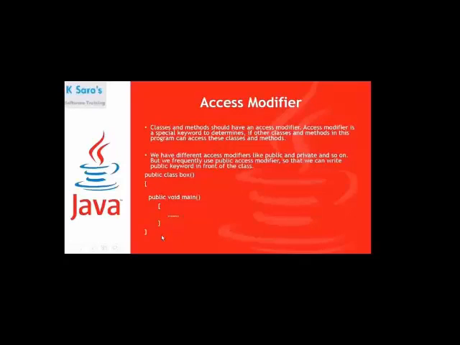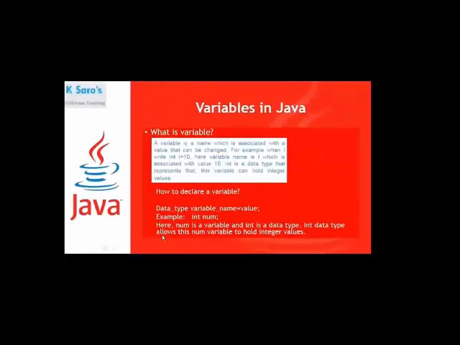Fine. Now the next topic we are going to discuss is variables in Java. What is a variable? A variable is a name which is associated with a value that can be changed. For example, when I write int i = 10, here the variable name is i. So now i is a variable name which is associated with the value 10. So int, what is int? Int is a data type that represents that this variable can hold integer values.